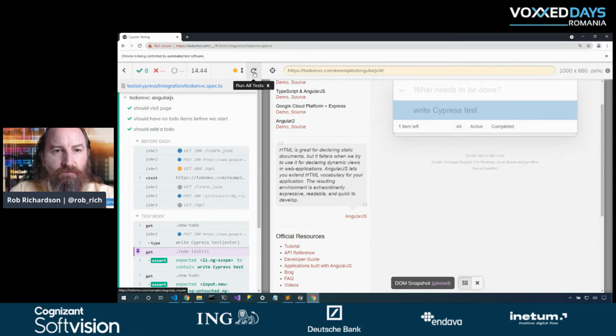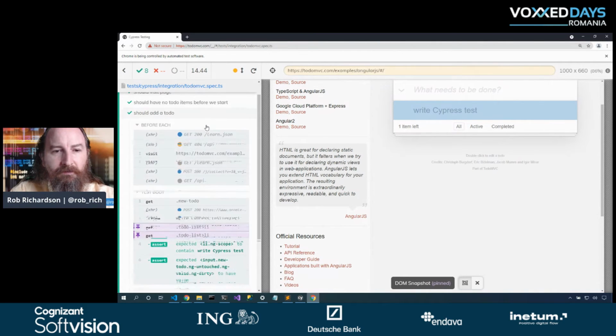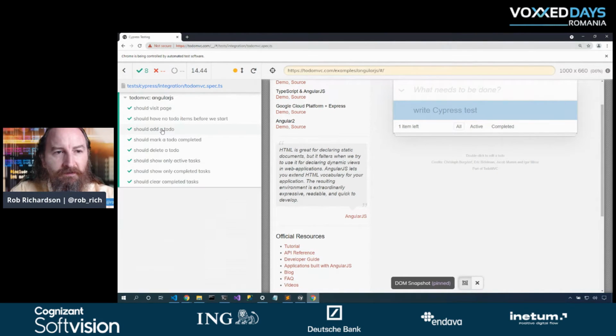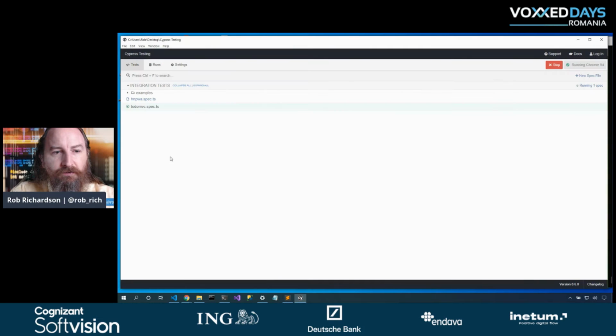I can choose to rerun my tests and I can see the number of succeeding and failing tests and the time it took to run my tests. And it's really cool. In this case, we've got all passing tests. That's perfect. Now, this was in that separate Chrome profile, and we chose to run a single test, but we could also choose to run all the tests, and we could choose to run them headlessly from our DevOps pipeline as well.